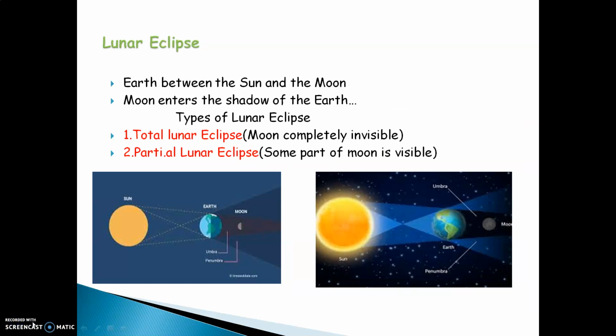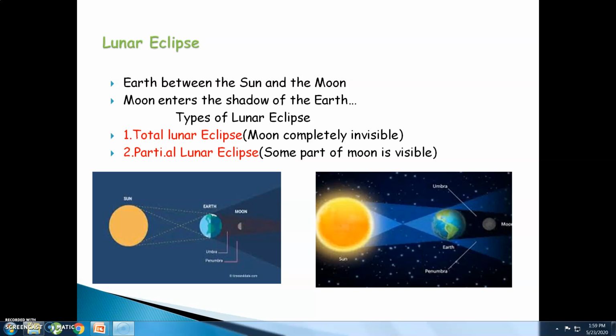Lunar eclipse. A lunar eclipse takes place when the sun, earth and the moon fall in a straight line, having the earth in the center. The moon, while revolving around the earth, has to go into the shadow of the earth. Again, you have two types of shadows. The dark shadow is called the umbra and the light shadow is called the penumbra. There are two types of lunar eclipse: total lunar eclipse and partial lunar eclipse.